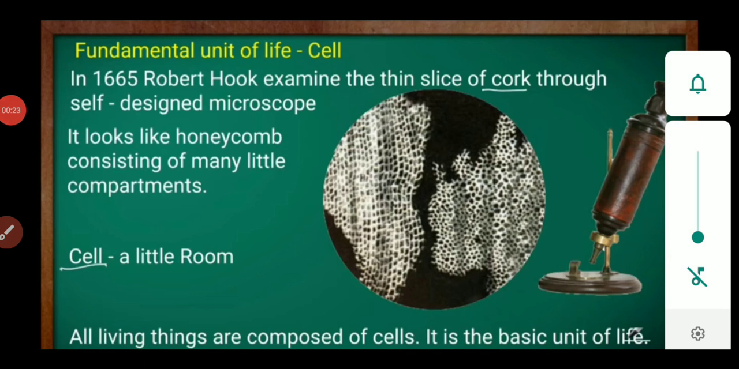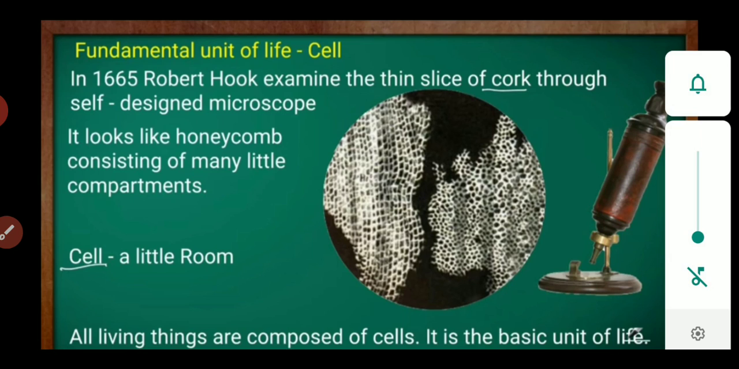Fundamental unit of life is what? Cell. Cell is the fundamental unit of life. Cell is the structural and functional unit of the living organism. We can compare it with a building: like bricks are assembled to build a building, same cells are assembled to make the body of the living organism. That's why cell is called the structural unit of living organism. And it is also called the functional unit of living organism.